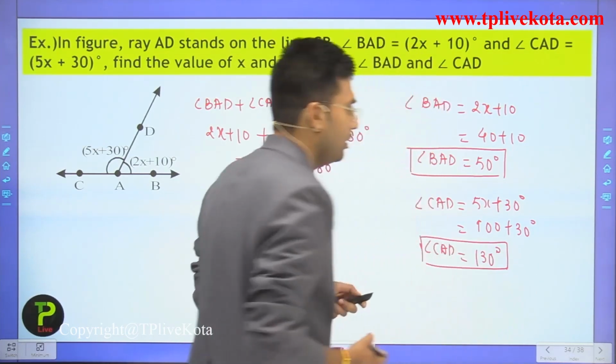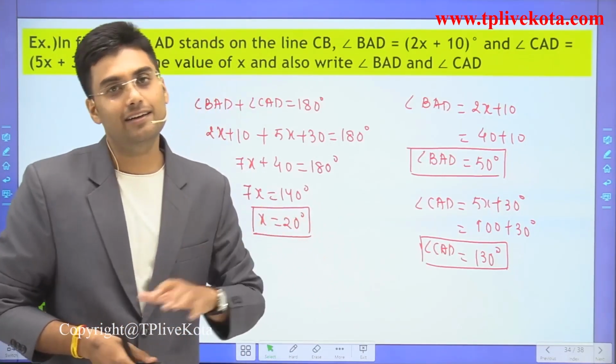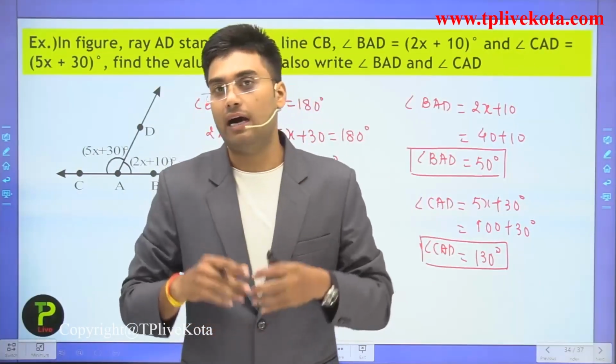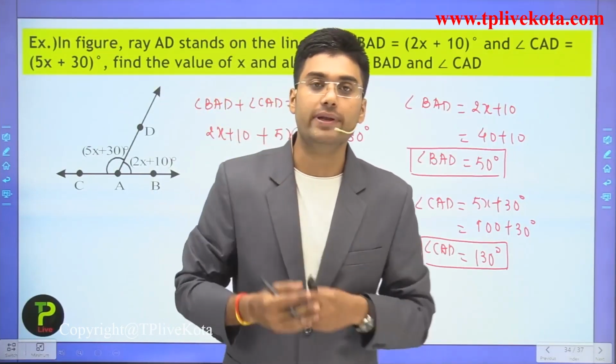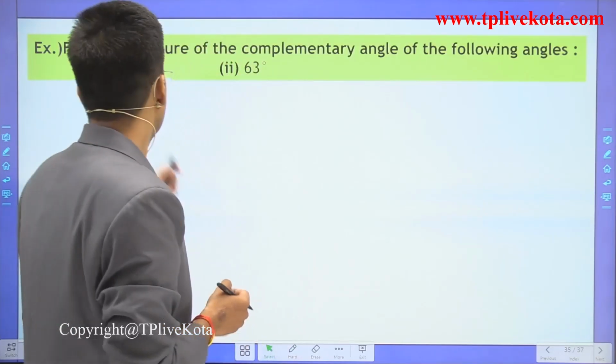Clear? Now we have the value of angle BAD and CAD.